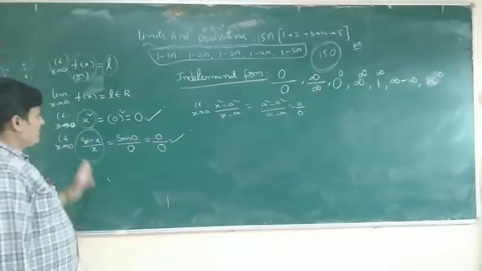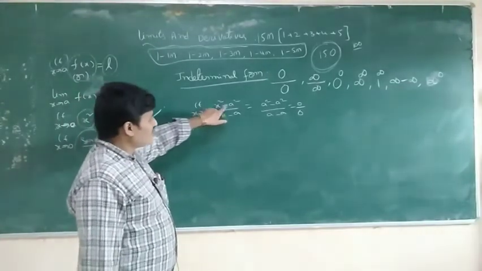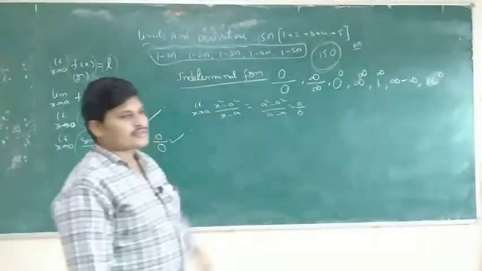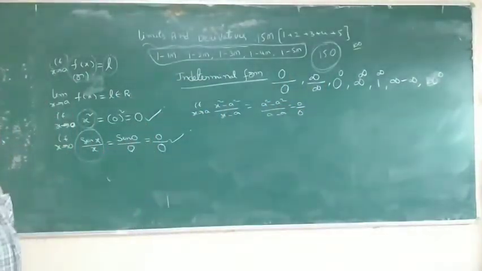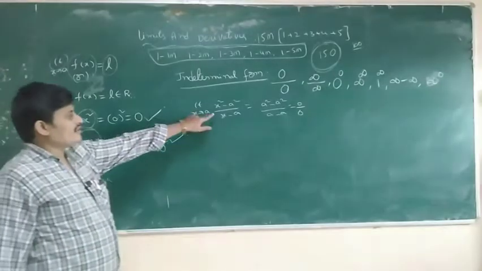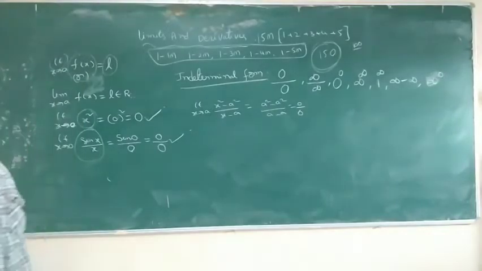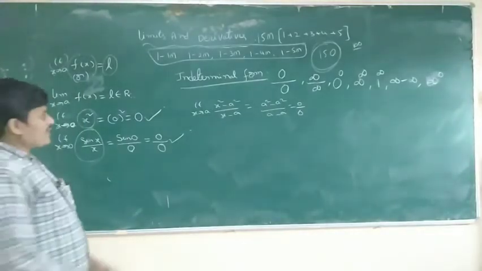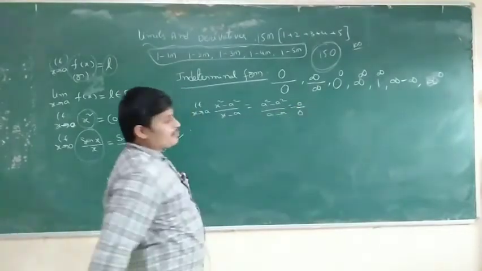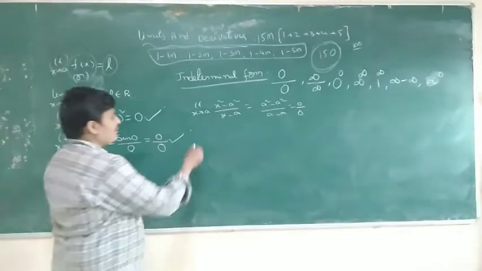First of all, x tends to a: substitute x is equal to a. If this indeterminate symbol comes, simplify the function. For example, x square minus a square by x minus a: directly applying x is equal to a gives an indeterminate form, so we have to simplify.